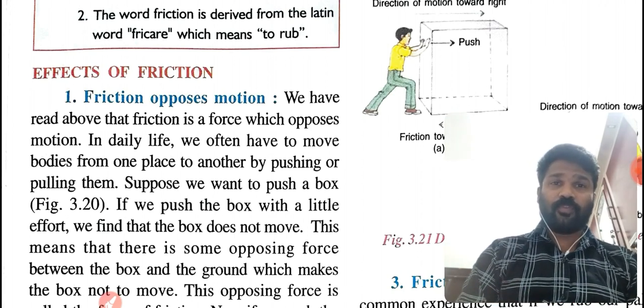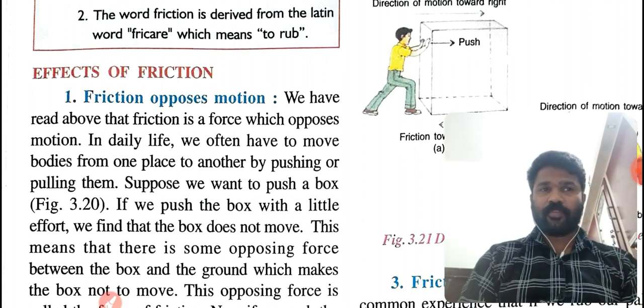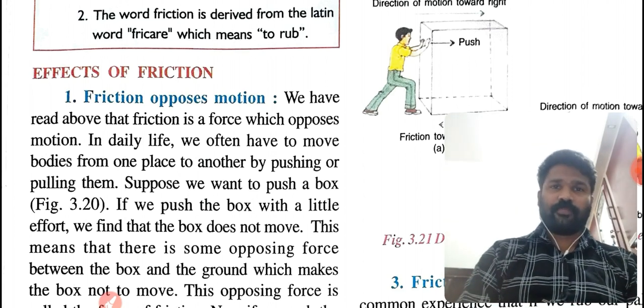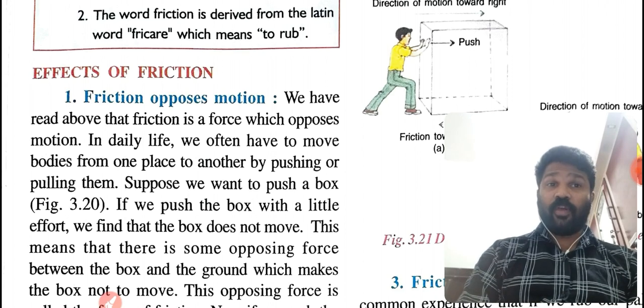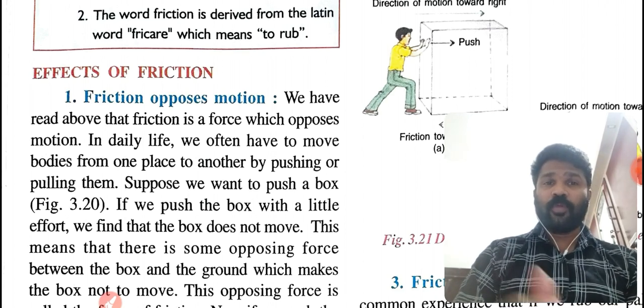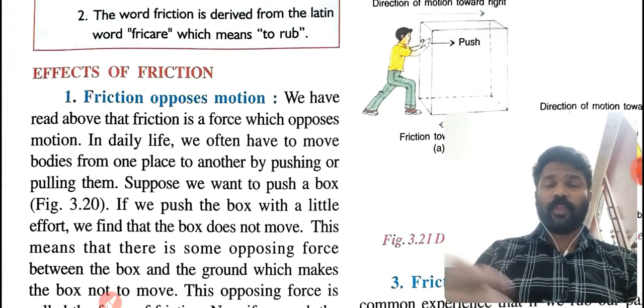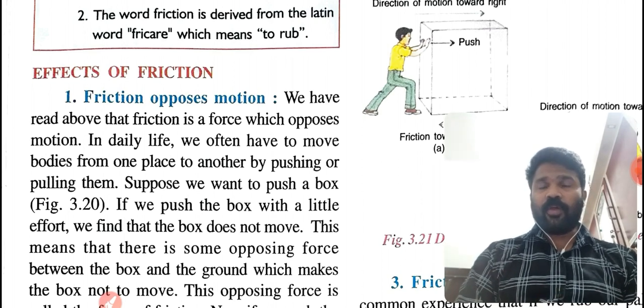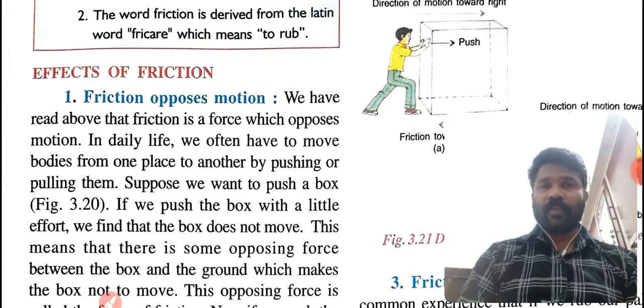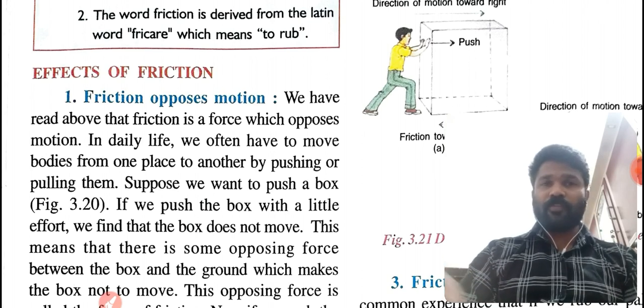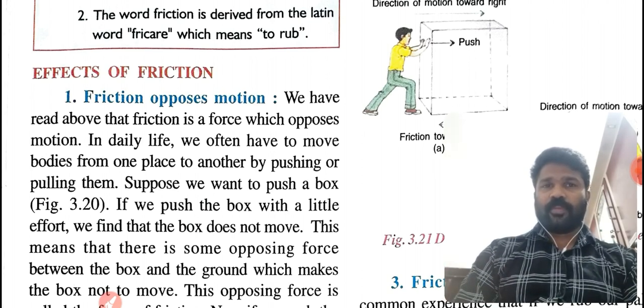Friction is a force which opposes motion. In daily life, we often have to move bodies from one place to another by pushing or pulling them. Suppose we want to push a box.